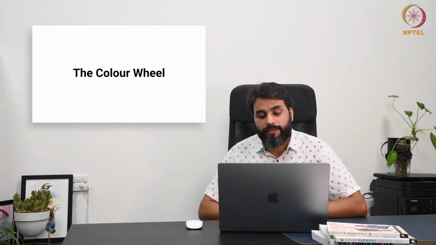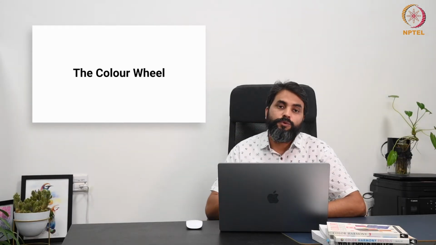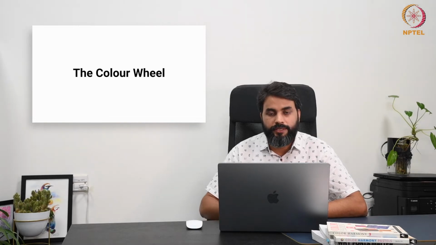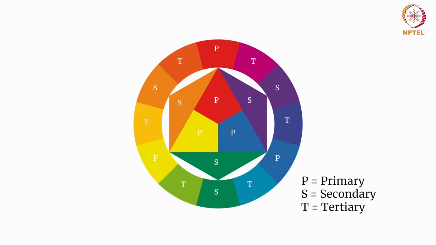Now let us discuss the color wheel, and this will also help us understand how different kinds of colors are created. The color wheel is a visual representation of colors and their relationships. Understanding it helps in selecting colors that work well together and helps you communicate meanings which are appropriate in a certain context.